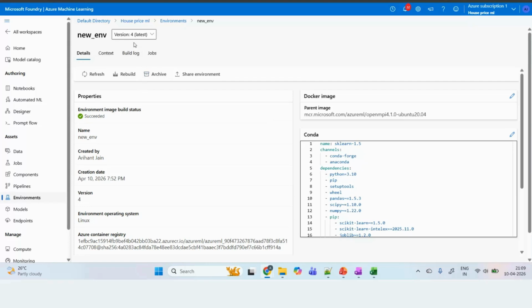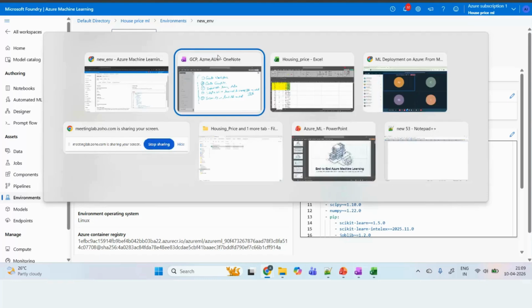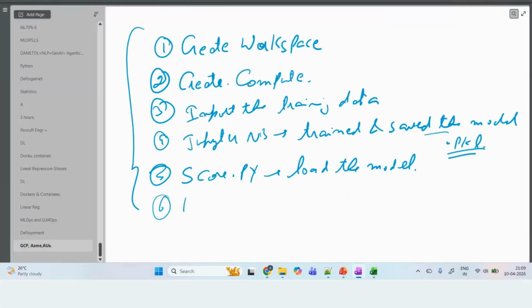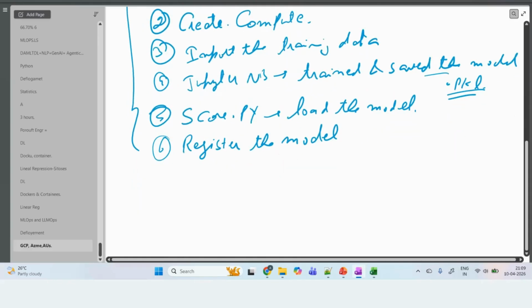Now, what is the environment? New environment version 4. Here also you can create different versions, version 3, version 2, whichever you want to use. Okay, so I'll write it here. Now the sixth step is that you are going to register this model. Why? Because there will be different versions, and I want to take one version to production. After that, create the environment.